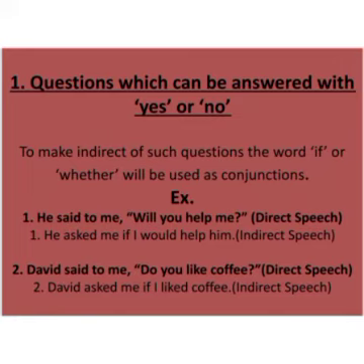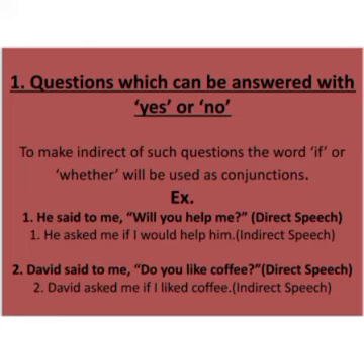So let's start. Said to will be converted into asked. He asked me. Now we'll remove the comma and we'll use if. After if, the subject of the reported speech will come. You know that the subject of reported speech will be changed according to the subject of the sentence which is out of the inverted comma. So, if I, and simple rule will change into would: if I would help him.